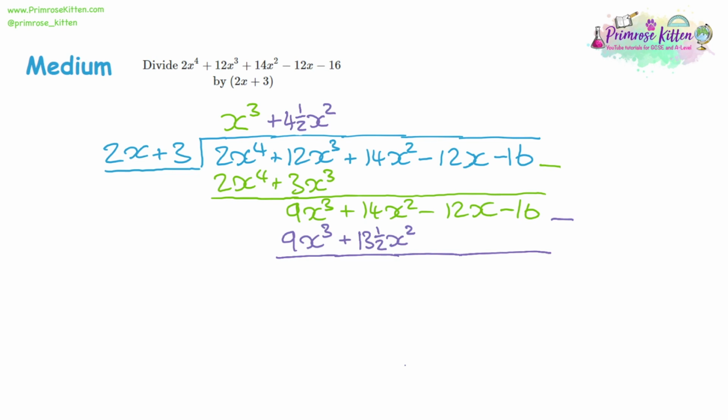The first one will cancel out. 14 take away 13.5 is going to be a half. So it'll be a half x squared. So it's not as difficult as maybe it could have been, and then bring down the rest.